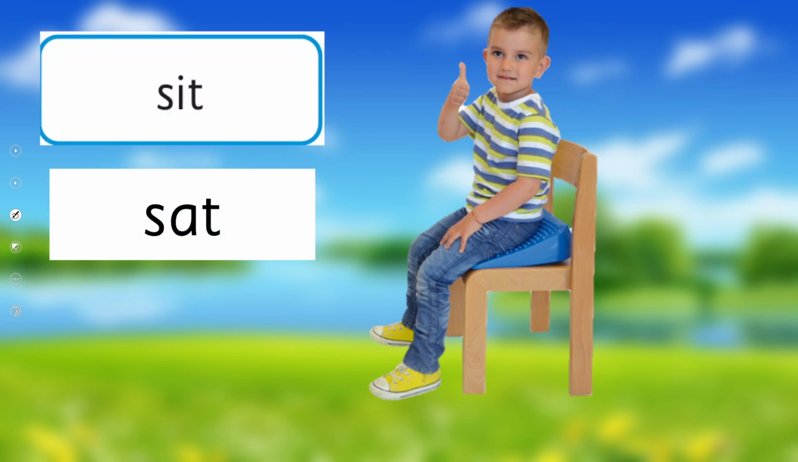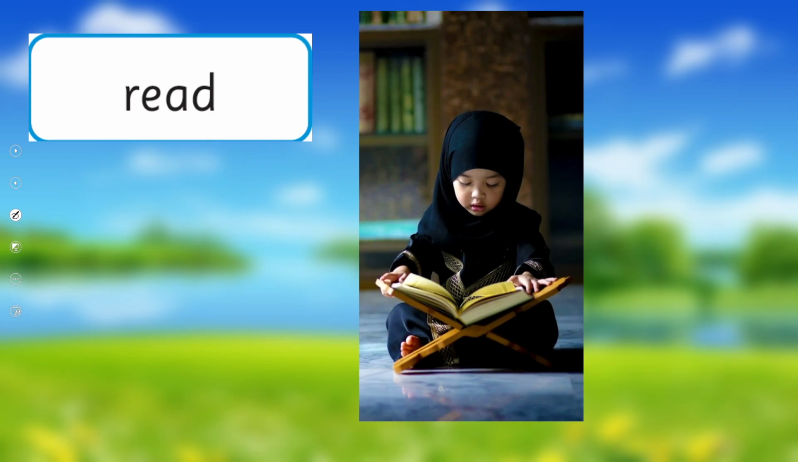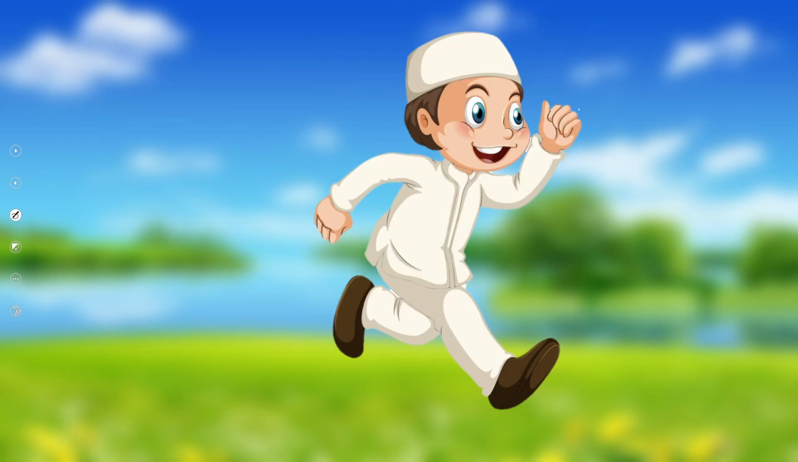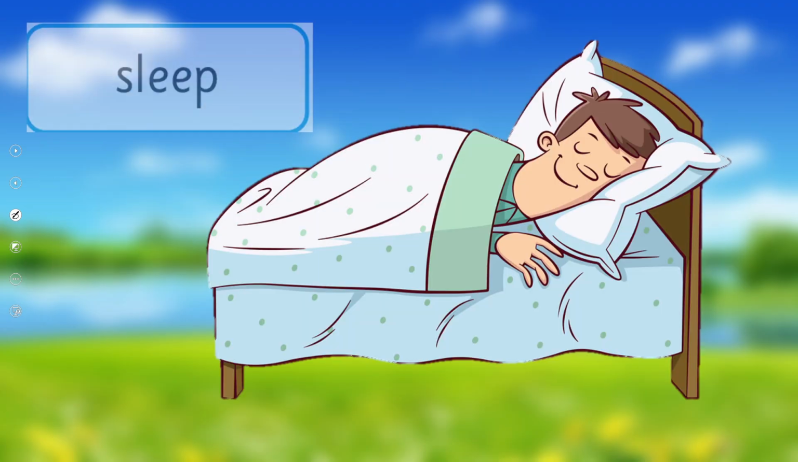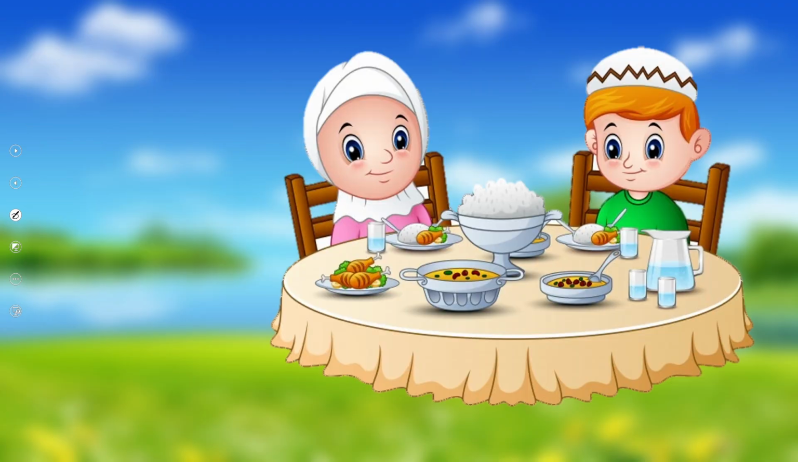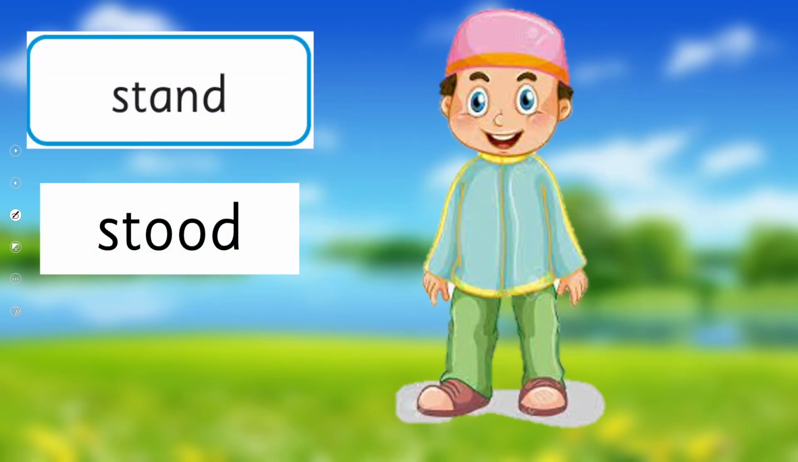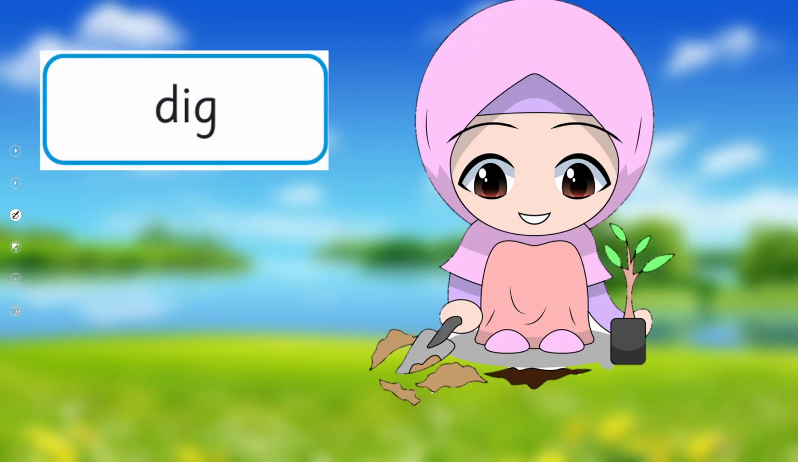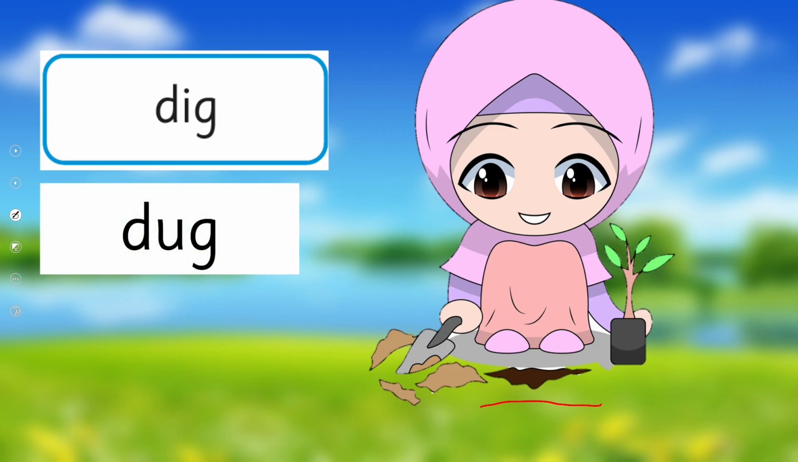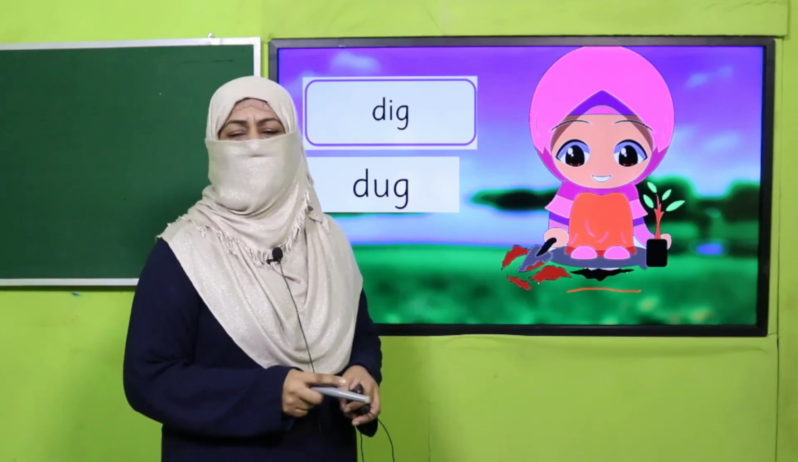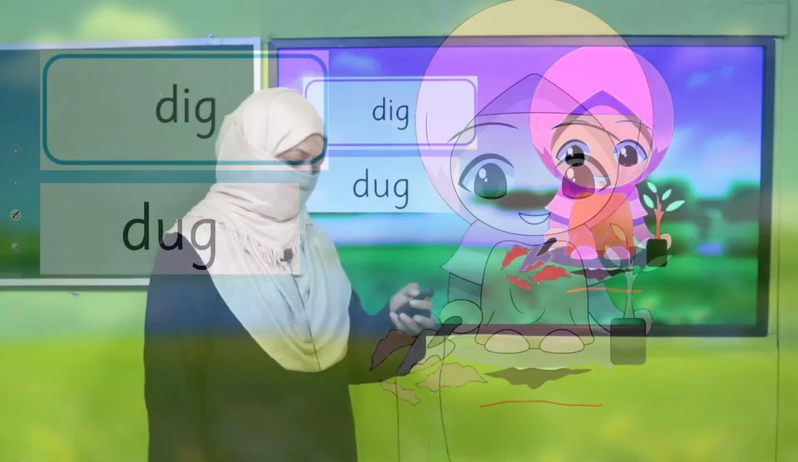Sit, sat, read, read. You see, the spellings are the same, but we read it differently. Run, ran, sleep, slept, eat, ate, stand, stood. You can even add smile, smiled, look, looked. There can be many. And dig, you know, she is digging, and its past form is dug. This is how you are all going to do this activity, and you'll have a vast vocabulary of verbs. So pause the video, enjoy this beautiful activity.